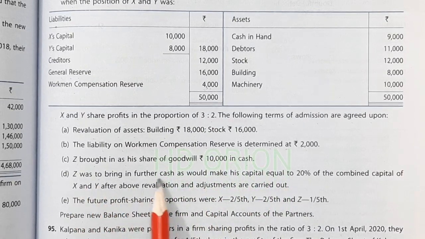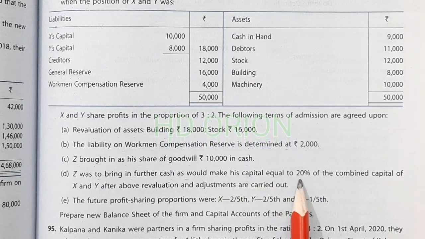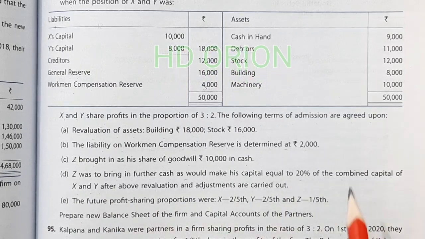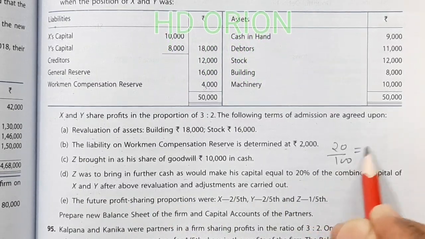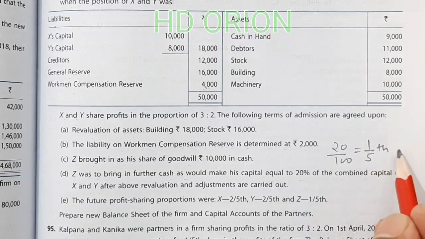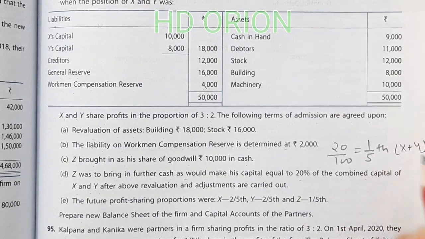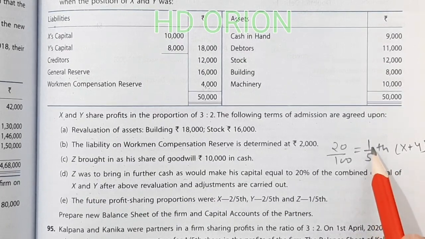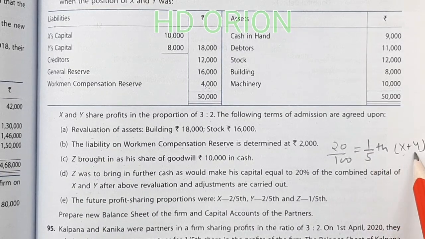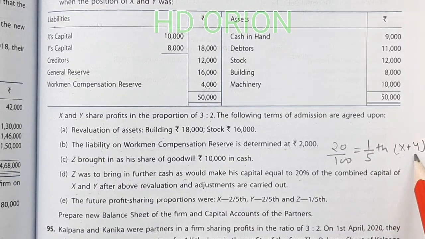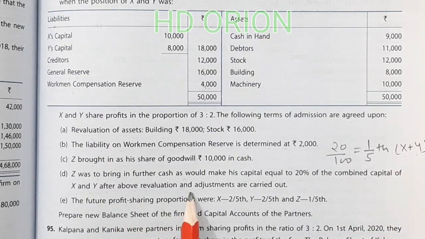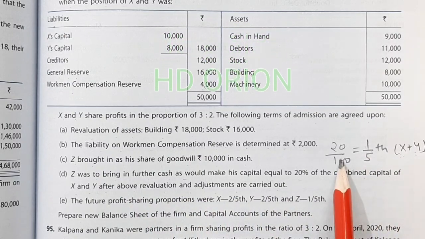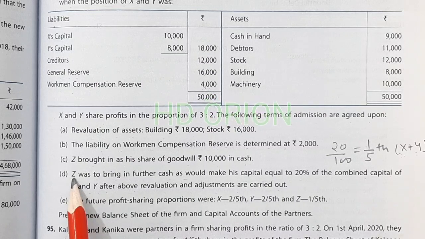Z was to bring in future cash as would make his capital equal to 20% of the combined capital of X and Y. Now 20% means what? 20 by 100, that is equal to 1 by 5. 1 by 5th of combined capital of X and Y. So 1 by 5th of not the total capital of the firm, but 1 by 5th of combined capital of X and Y, that is closing capital of X and Y. After the above revaluation and adjustments are carried out, that is the closing balance of X and Y, 1/5 will be brought as capital by the new partner Z.